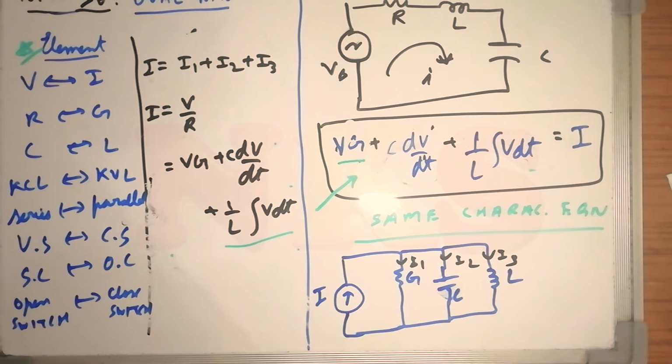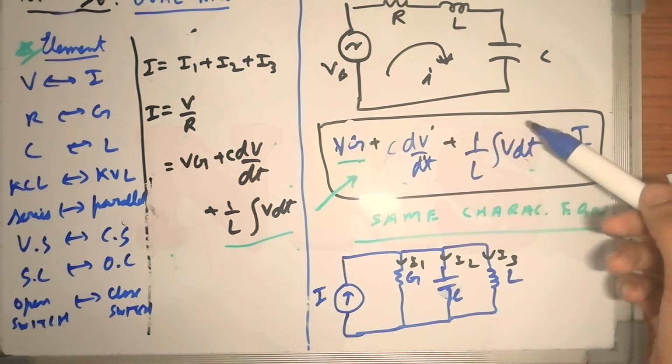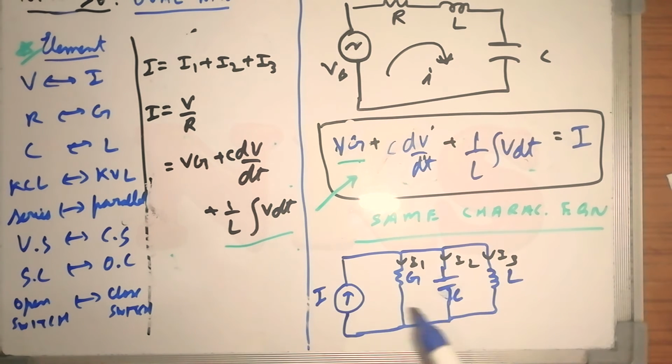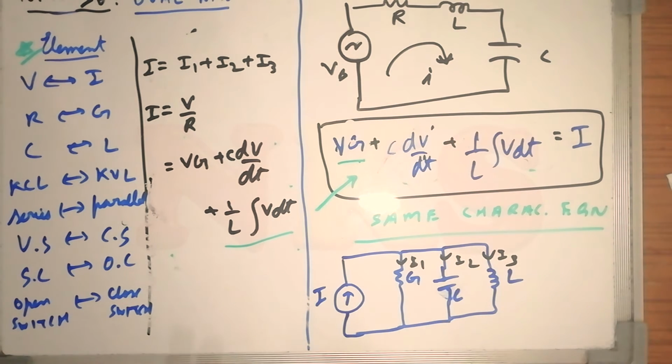So directly on writing the dual elements of the given equation, you can find the characterizing equation of its dual network. So these two networks are said to be dual. That is the logic behind it.